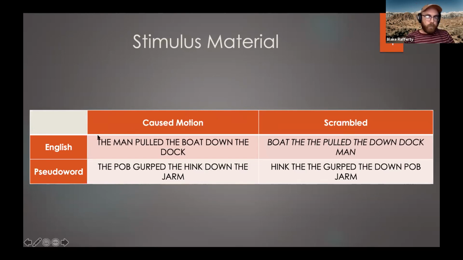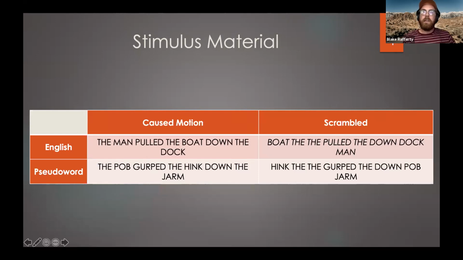The first one were sentences that followed the pattern of the English cause-motion construction, which is a pretty common grammatical structure in the English language, something like the man pulled the boat down the dock. And we compared that to the same words, but in a scrambled order. Essentially, the scrambled sentences had no real semblance of syntactic structure. In addition, we wanted to still control for any effects of lexico-semantic content present in the sentences. We wanted to make sure that our effect was really related to the grammatical structure.